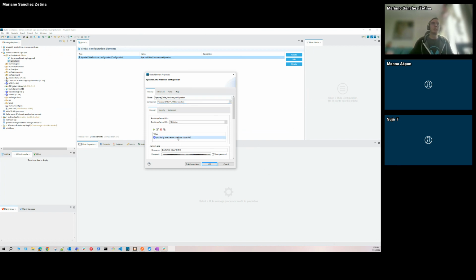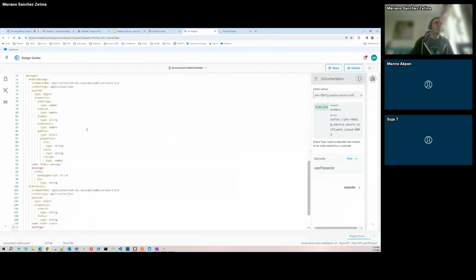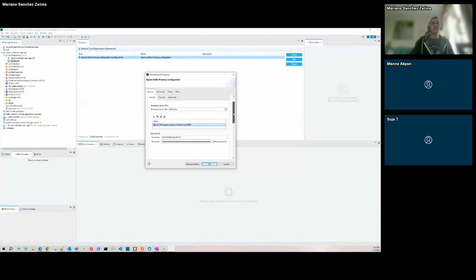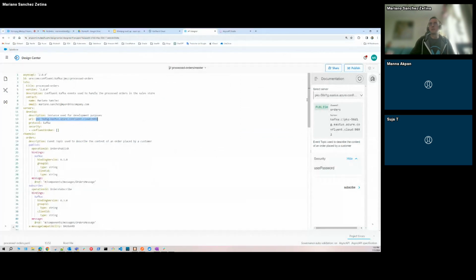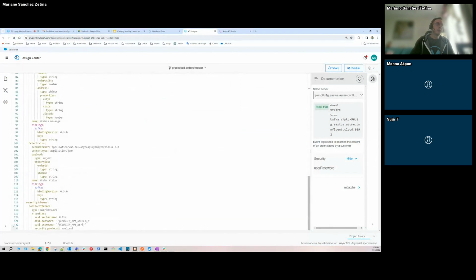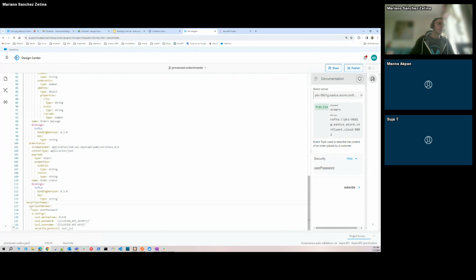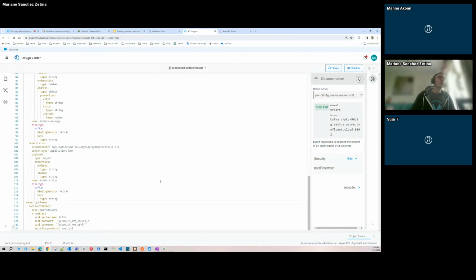For example, this is my server. My bootstrap server is the same server that I put in my AsyncAPI specification. This is my URL with the port. And if you look at SASL plain, the username and the password are the same that I'm describing here. The SASL username and SASL password are the API key and the API secret that are in my Confluent platform. That's the reason why I'm describing that security scheme in that way. Okay.